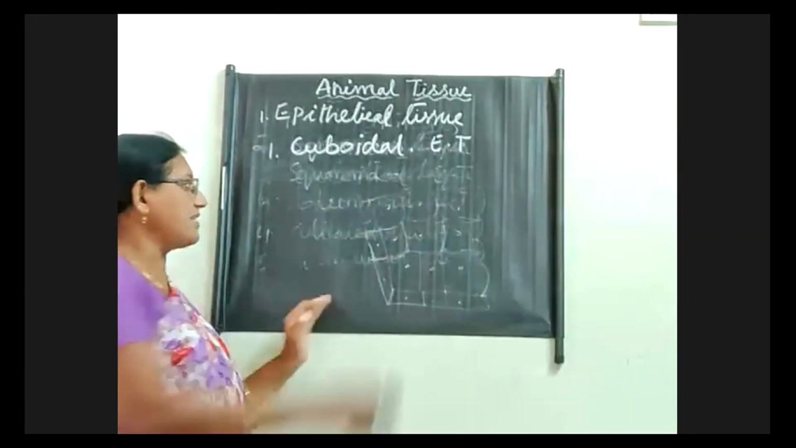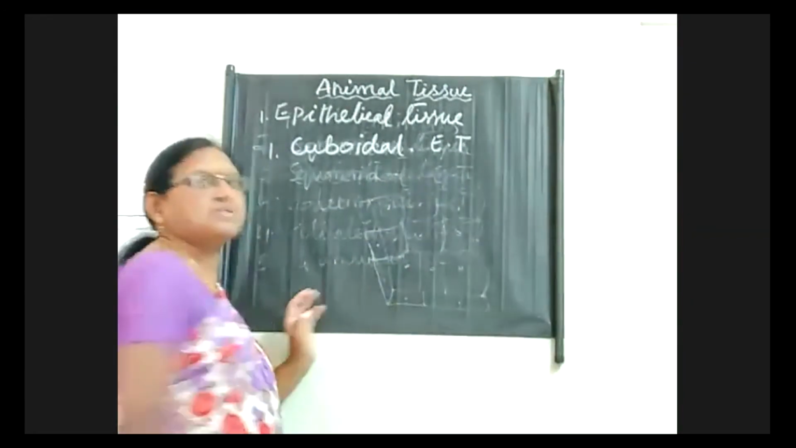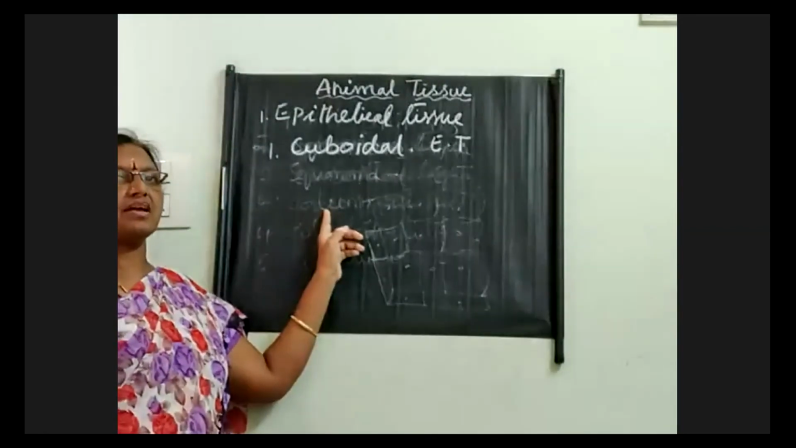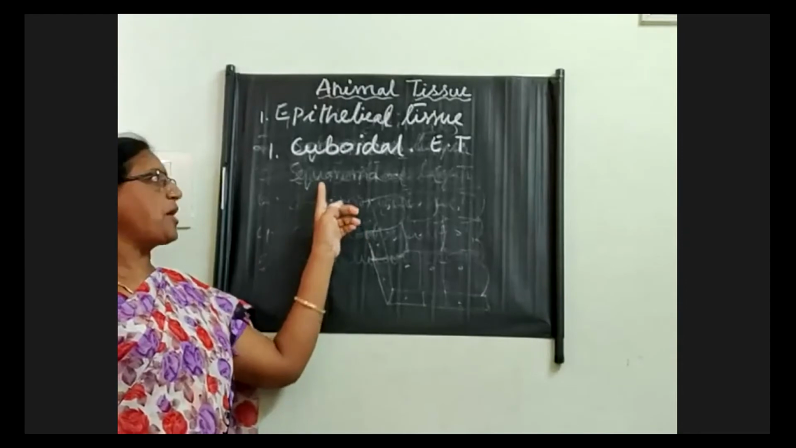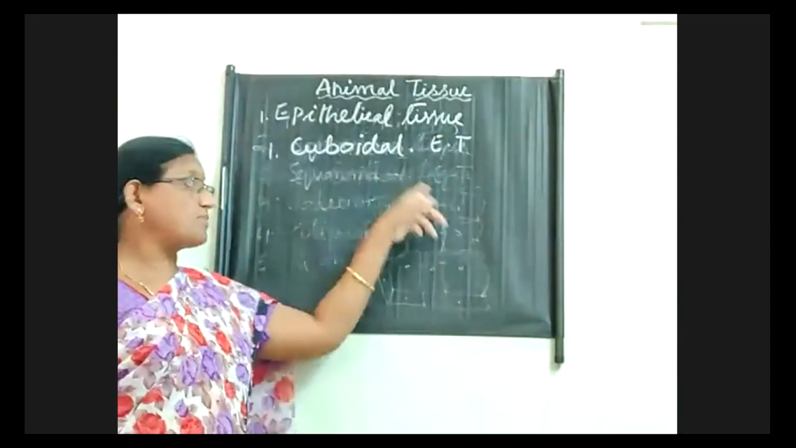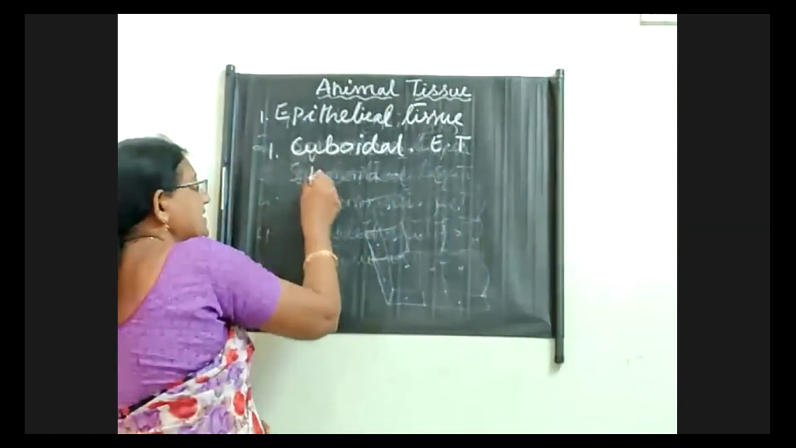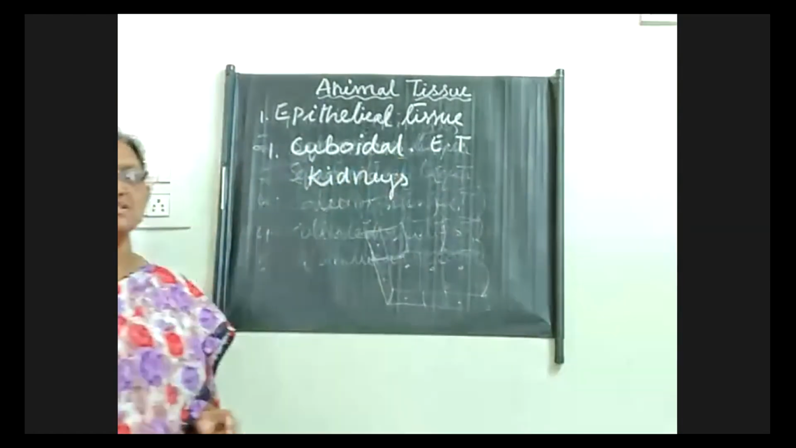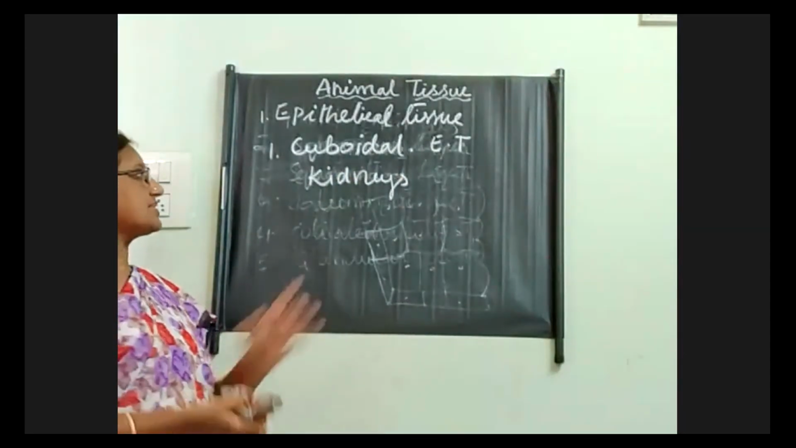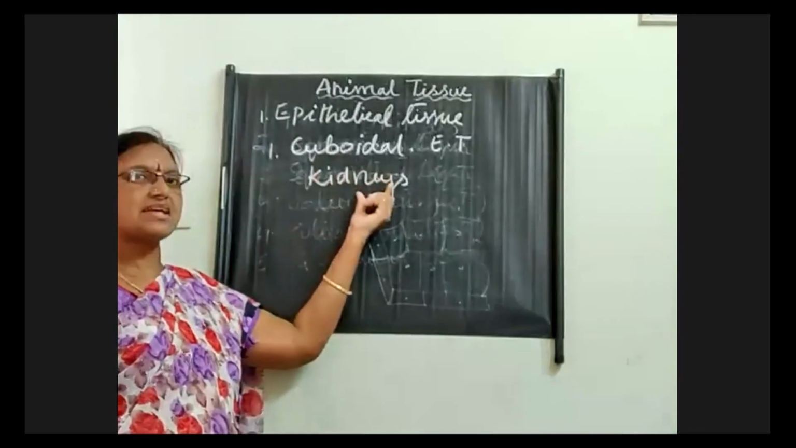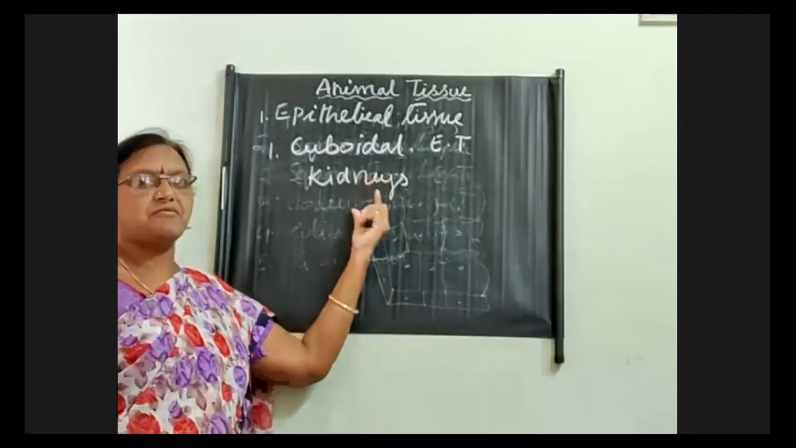Generally, we can see this cuboidal epithelial tissue in the Bowman's capsule of the kidneys. So where is Bowman's capsule present? It is present in the kidneys. And what is the main function of this Bowman's capsule? It is helpful for filtration.